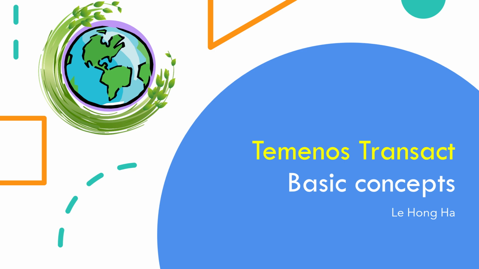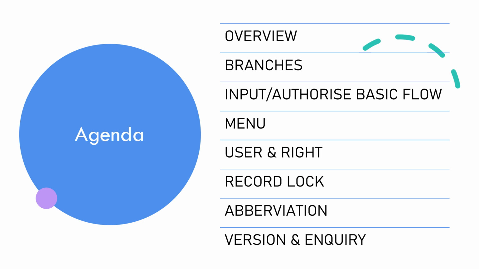Now let's proceed with today's agenda. Let's dive into the detailed interpretation of the agenda for the Temenos Transact training course, covering fundamental concepts. The first session is Overview. In this section, we introduce the Temenos Transact system, providing an overview of its features and functionalities. Understanding this overview is crucial to grasp the system's capabilities and scope.